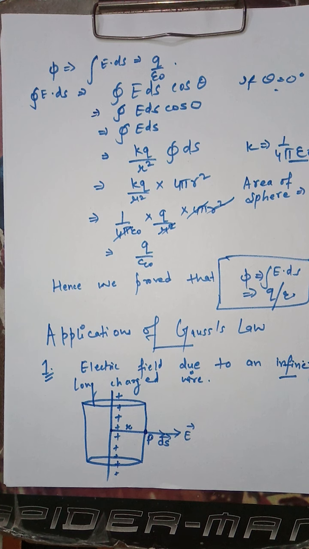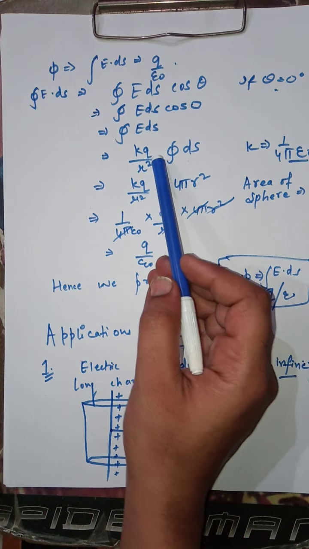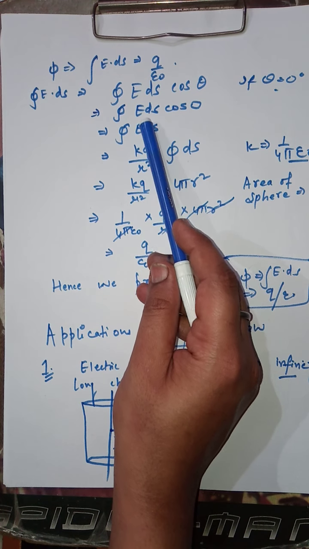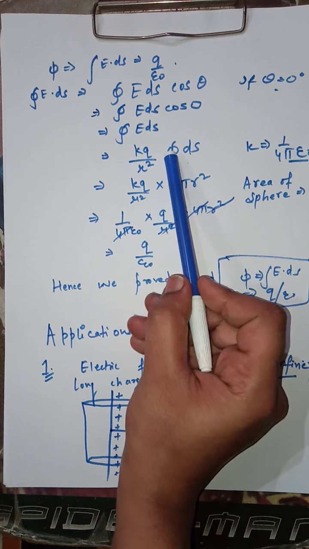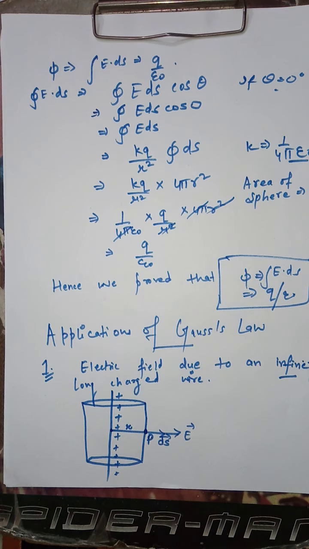Now, moving ahead, I have done nothing over here. I have simply taken the electric field vector E out from the integral.